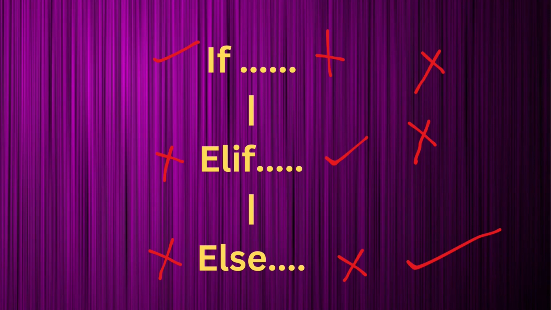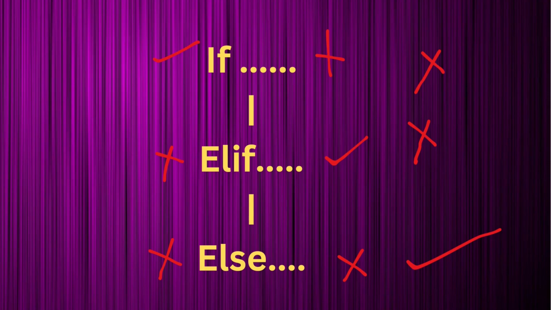So once again, I'll tell you. The program first checks the if block, and only if the if condition fails will it go to the elif block. And again, only if that fails will it go to the else block. But if the elif condition is satisfied, the conditional test passed, the line following the elif block will be executed and the else block will never be touched, because the program stops there. So you can use if, elif and else only if you are sure that your program needs to run with a specific test, where only one test needs to be qualified. In that sense, you can go for this.